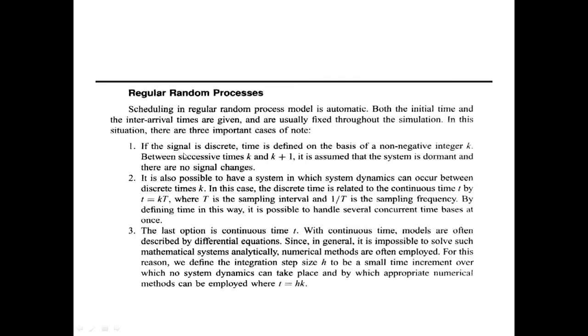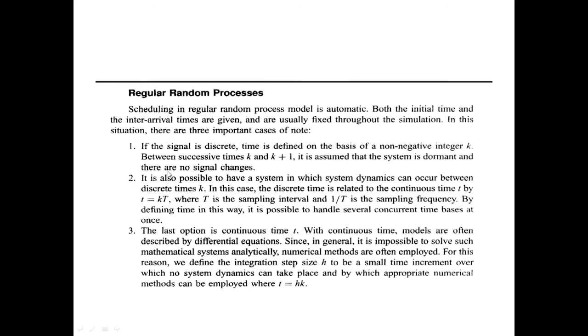First case is the signal is discrete and the system is dormant, so no signal change. Initial time and interval time is given, time is discrete, and between t1 and t2 the system will be dormant and there is no signal change. T1 t2 is just an example, it may be between t3 and t4, maybe t9 and t10.